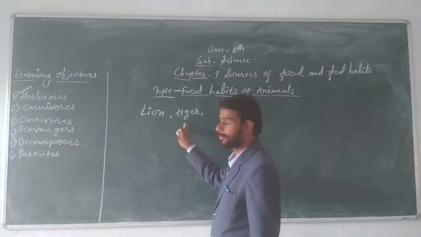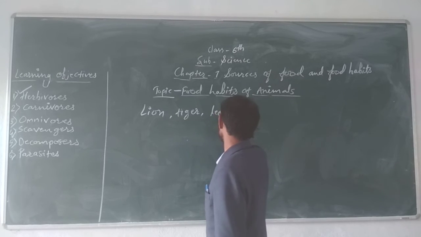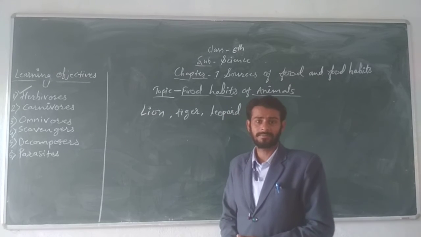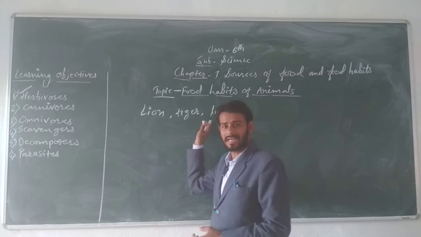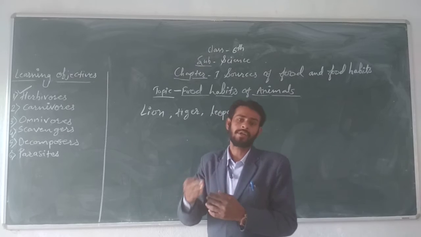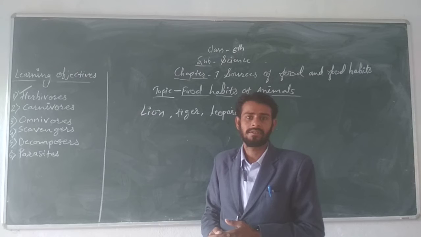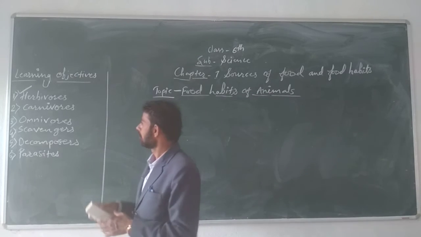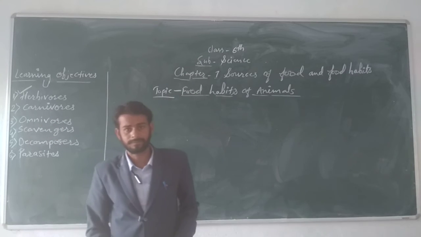Apart from these two examples, let us know another example like leopard. Leopard also hunts other animals and eats them. Besides these examples, you can also add more examples of carnivorous animals. Understood, students? Now, let's reach the third point, omnivores.